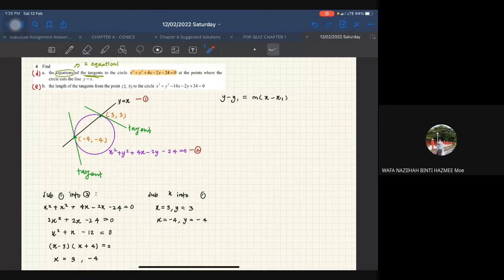Okay, so kita akan masukkan, so we will substitute Y minus 3 equal to M times X minus 3. Kita tahu tak gradient kat sini? Tak tahu. Tak tahu kan? Okay, tak apa. Ada orang ada idea lain tak?